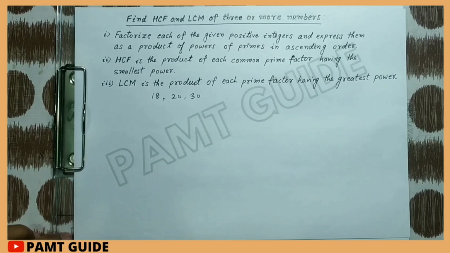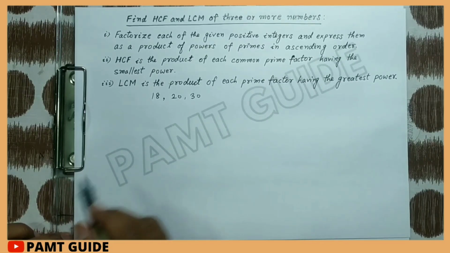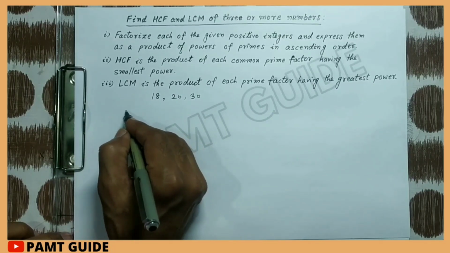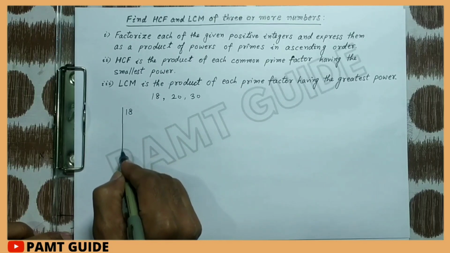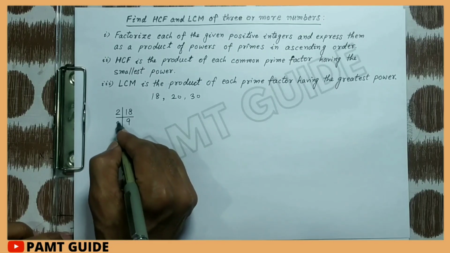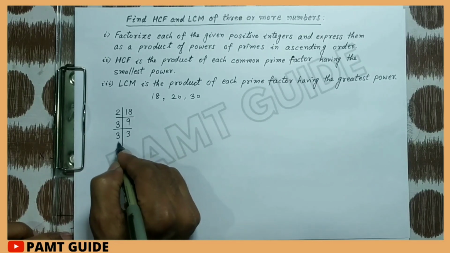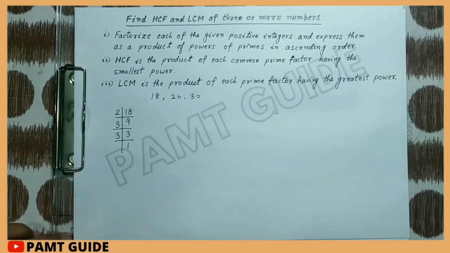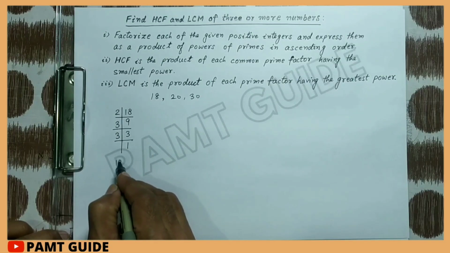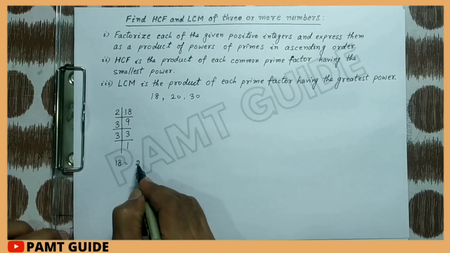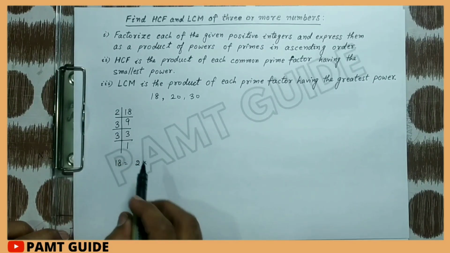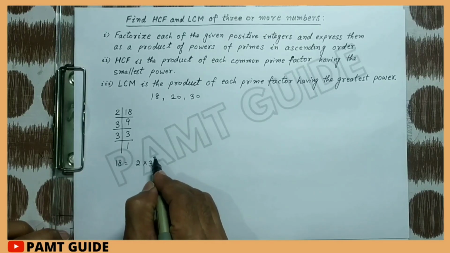First we find the common factors. So we get the factorization of each number separately. First we find the factors of 18. 2 9s are 18, 3 3s are 9, 3 1s are 3. So the prime factorization of 18 can be written as 2 into 3 to the power 2, since 3 is 2 times.